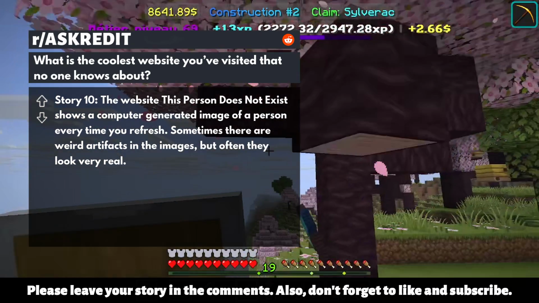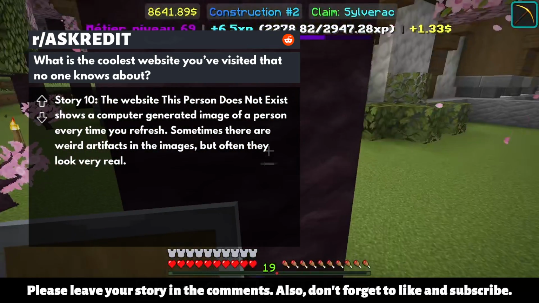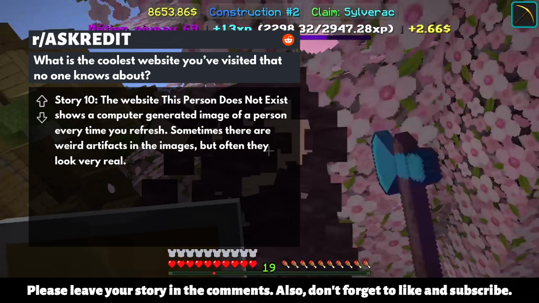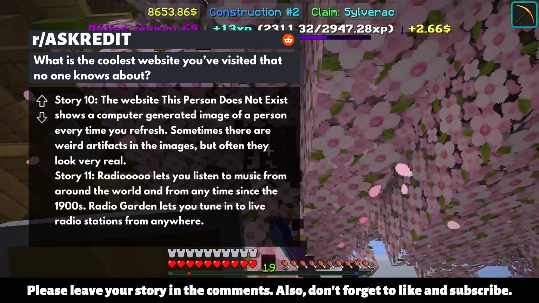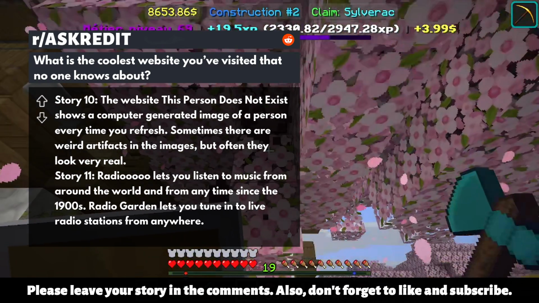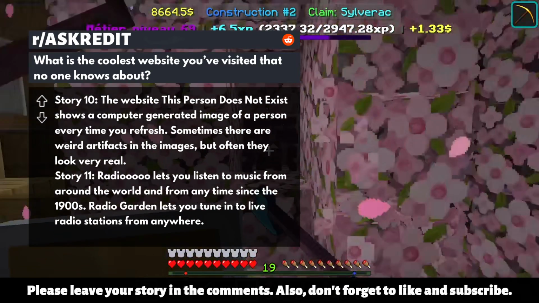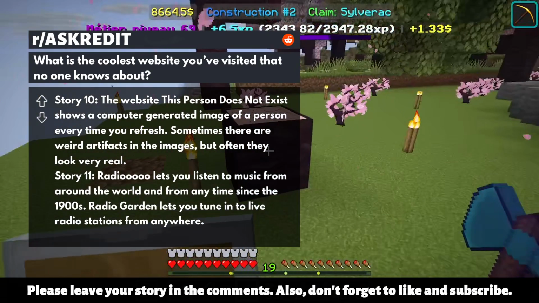Story 10. The website This Person Does Not Exist shows a computer-generated image of a person every time you refresh. Sometimes there are weird artifacts in the images, but often they look very real. Story 11. Radio lets you listen to music from around the world and from any time since the 1900s. Radio Garden lets you tune in to live radio stations from anywhere.